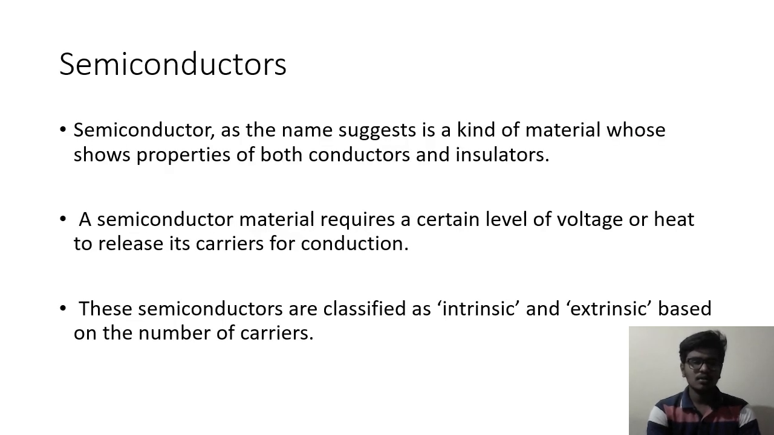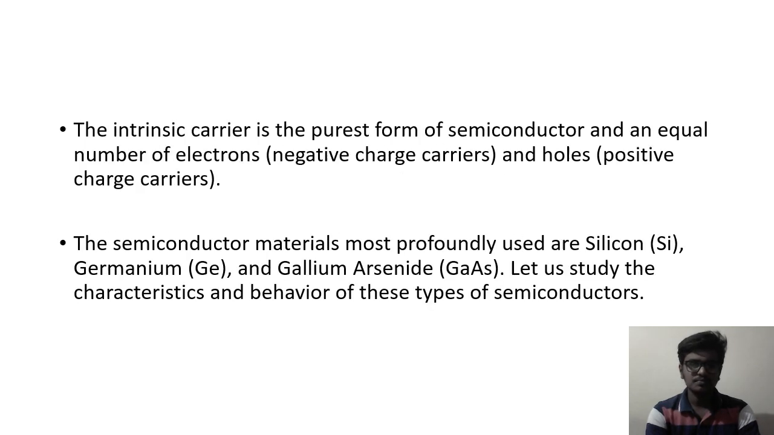Before going into the topic, let us know about semiconductors. Semiconductors, as the name suggests, are a kind of material which shows properties of both conductors and insulators. A semiconductor material requires a certain level of voltage or heat to release its carriers for conduction. These semiconductors are classified as intrinsic and extrinsic based on their number of carriers. So let us know briefly about this.